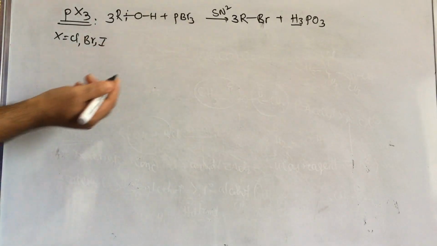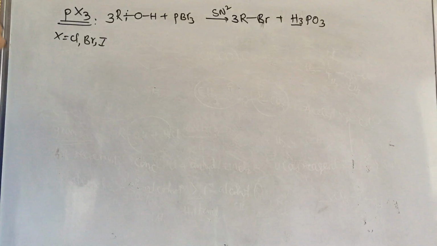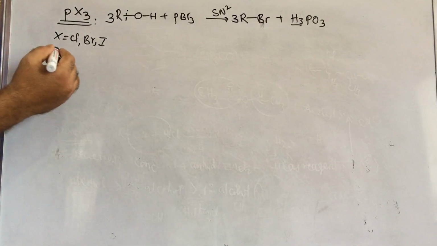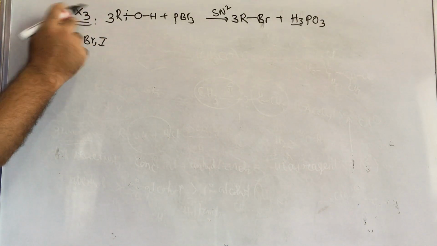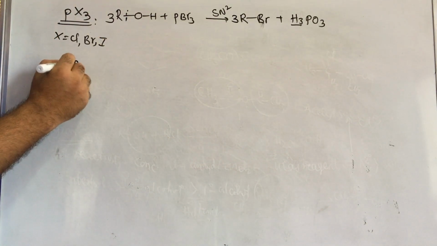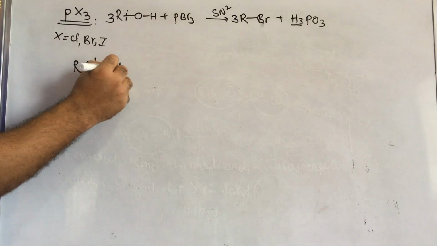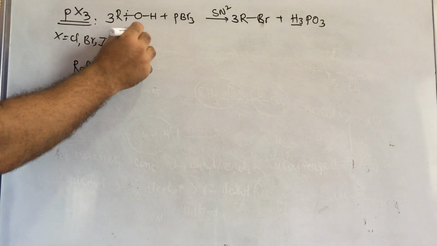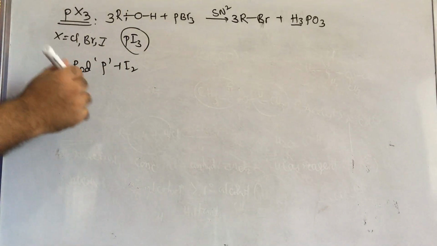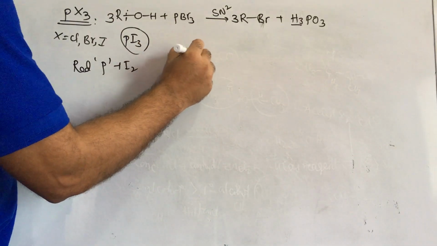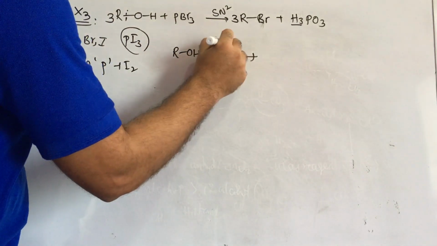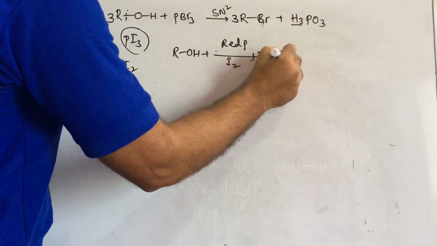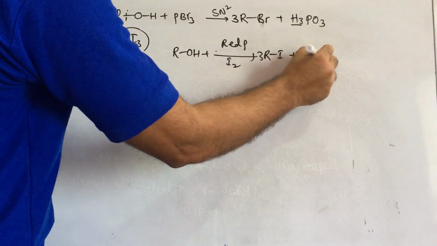Okay. If you take chlorine also, we will get the RCl. This is from phosphorus trihalide. If you want chlorine. But iodine will not be taken directly, you have to take a red phosphorus plus iodine mixture. If you take PI3, that is not possible in this reaction. Therefore, take alcohol and like this red phosphorus and iodine, then we will get here 3 moles of alkyl iodide and H3PO3.